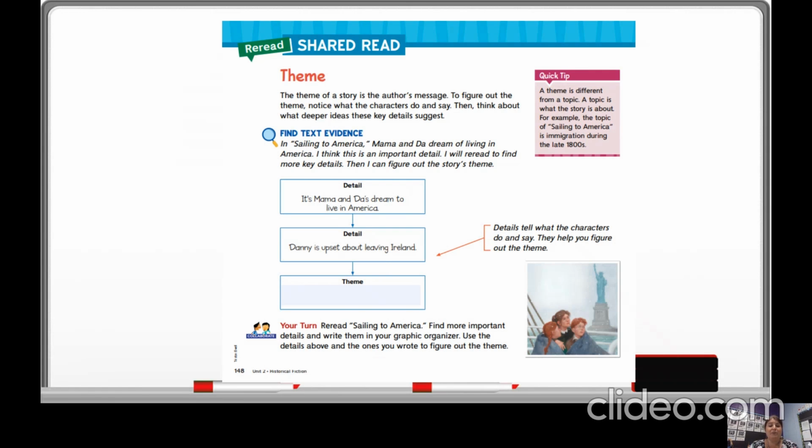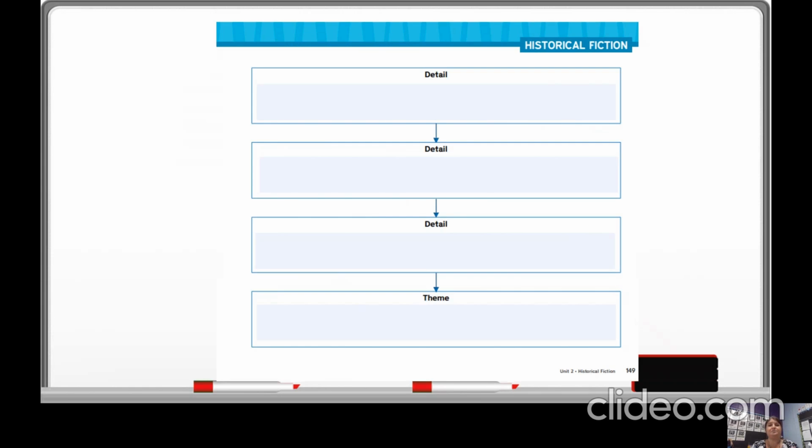Your turn. Reread Sailing to America. Find more important details and write them in your graphic organizer. Use the details above and the ones you wrote to figure out the theme. Quick tip. A theme is different from a topic. A topic is what the story is about. For example, the topic of Sailing to America is immigration during the late 1800s. Here is your chart, your detail theme. So this is the chart that you're going to be filling out.